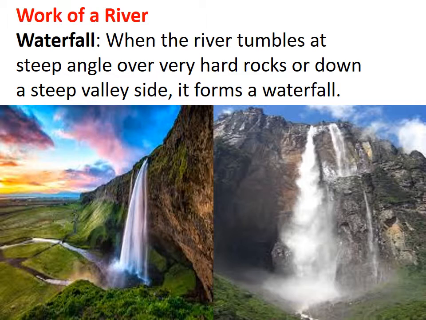When the river tumbles at a steep angle over very hard rocks or down a steep valley side, it forms a waterfall. So what is a waterfall? When water falls at a steep angle or down a steep valley, it is called a waterfall.